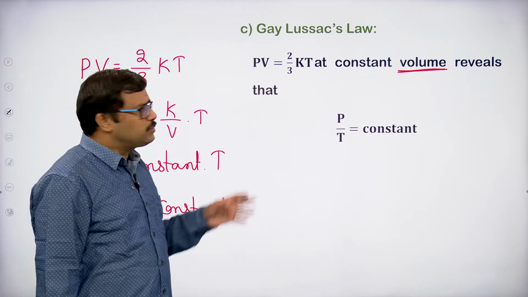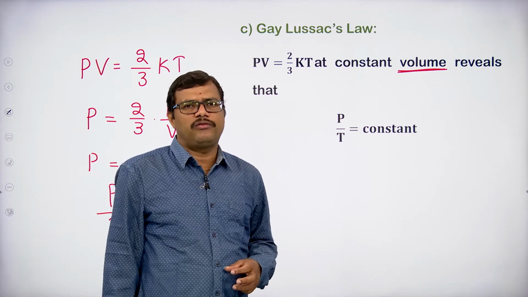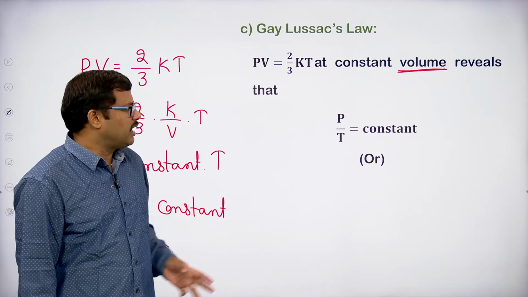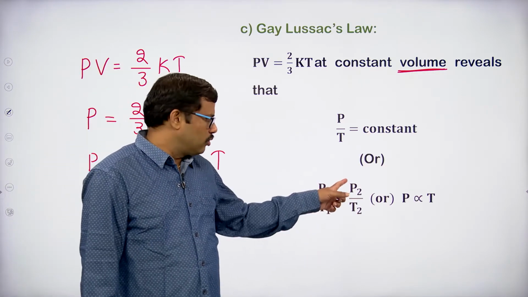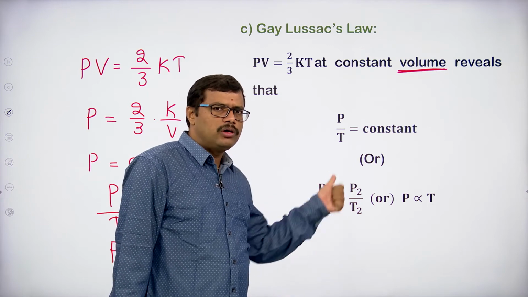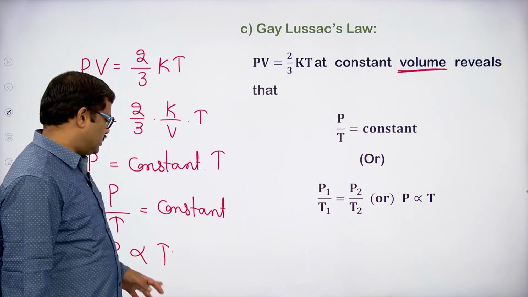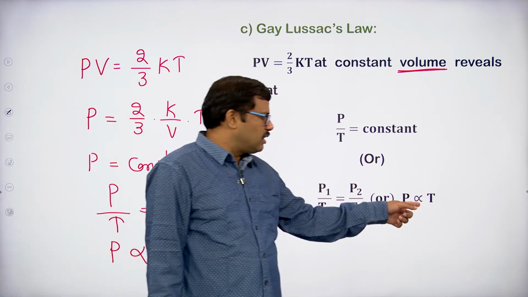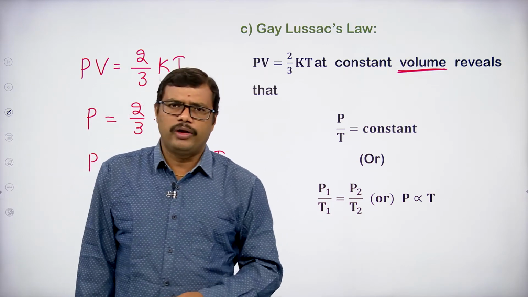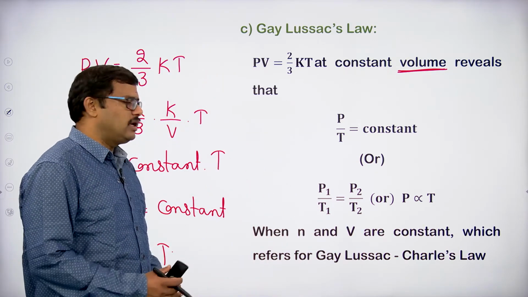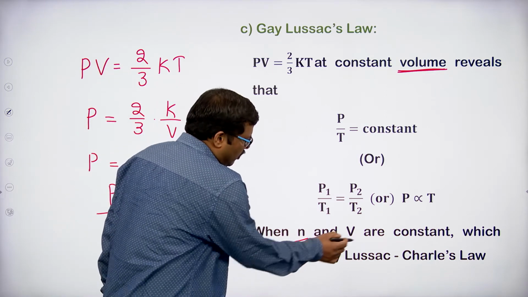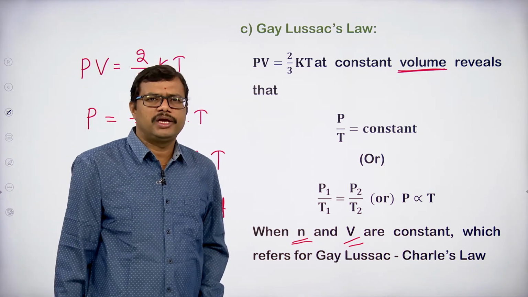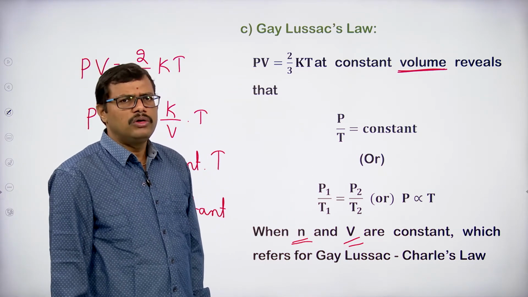So, if we are applying Gay-Lussac's law for a fixed amount of a gas at a constant volume under two different states, what are we going to get? P1 by T1 equal to P2 by T2. Or we can say that the pressure of a gas is directly proportional to the temperature. This is how we derive Gay-Lussac's law. If we observe here, n and V are kept constant, so we end up with the Gay-Lussac's equation: pressure is directly proportional to temperature.